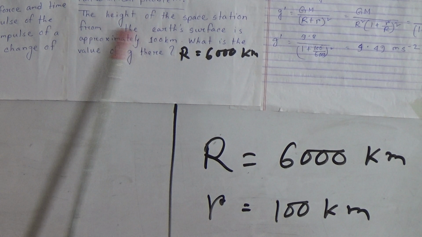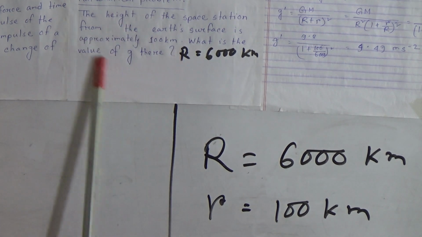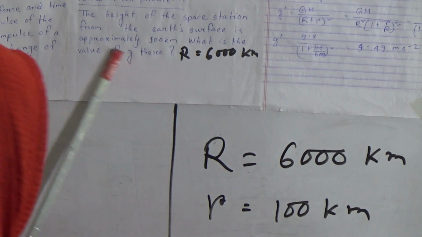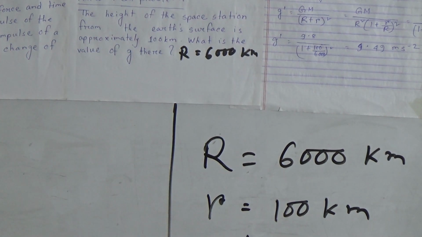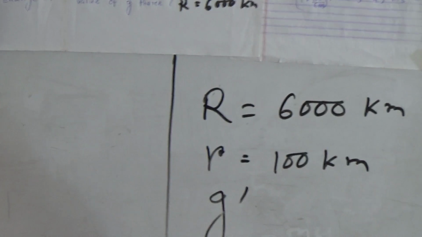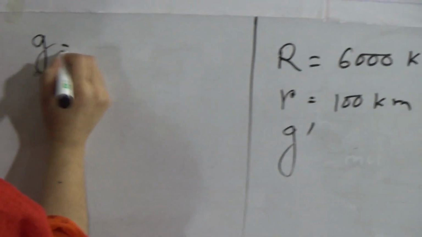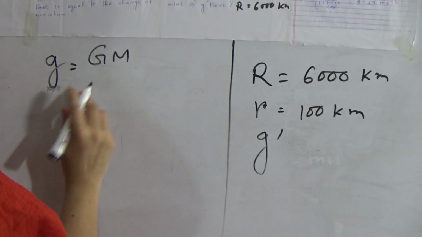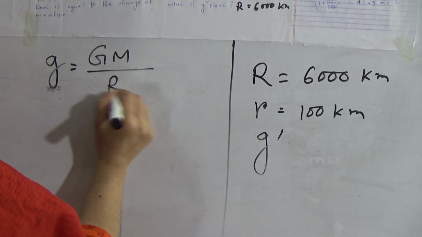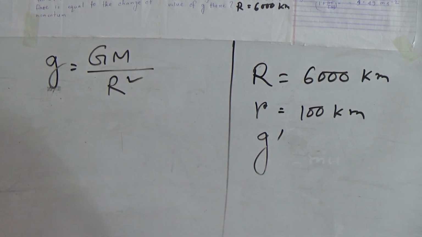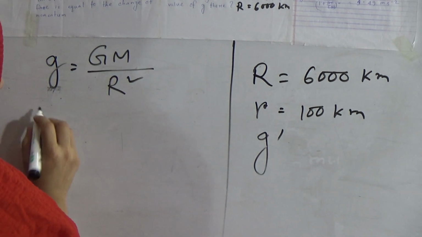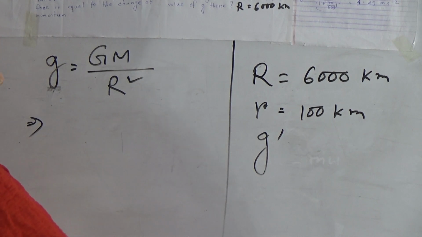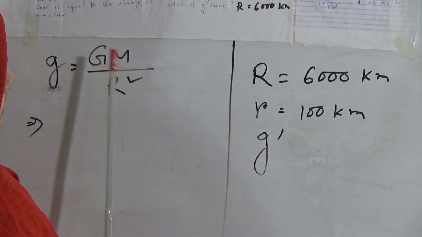In the space station the acceleration due to gravity is, suppose, g dash, and we know the formula for acceleration due to gravity: g equals GM divided by R square. Suppose g dash is the acceleration due to gravity in the space station.